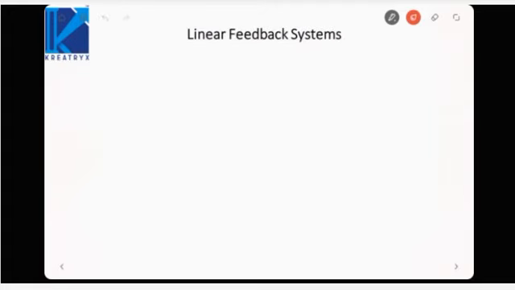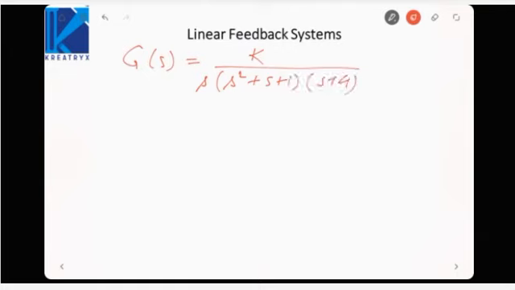Next, let us see how we can apply this Routh criteria to a linear feedback system. Now suppose I give you a unity feedback system with G(s) is equal to K upon s into s square plus s plus 1 into s plus 4. Now I want to know the range of K for which this system is stable, because the characteristic equation would be 1 plus G(s) H(s) is equal to 0.